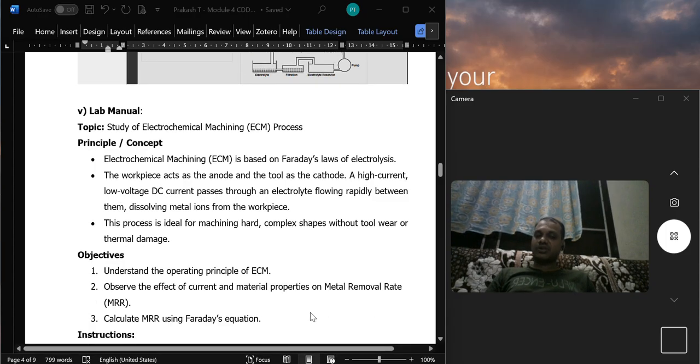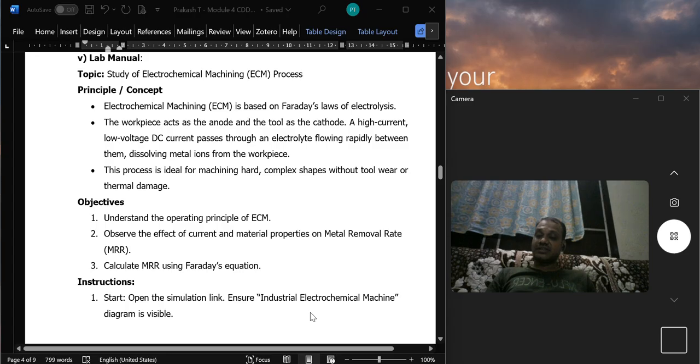What's the objective? The objective is to understand the operating principles of electrochemical machining, to observe the effect of current and material properties on metal removal rate, and to calculate MRR using Faraday's equations. What's the instruction? As I said earlier, I pass this URL to my students. I insisted they click the simulation link and ensure the industrial electrochemical machining diagram is visible.